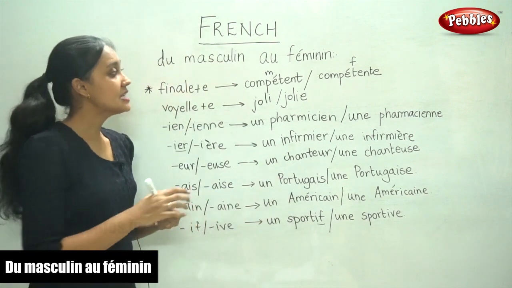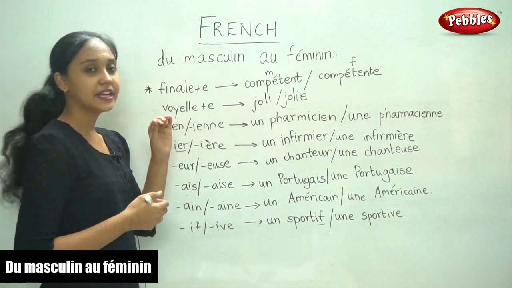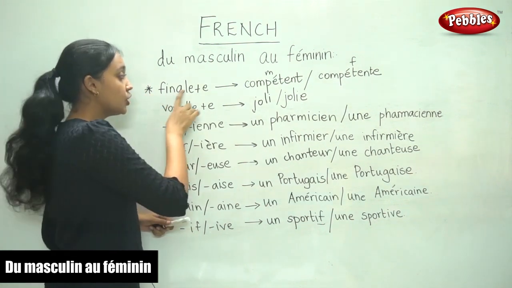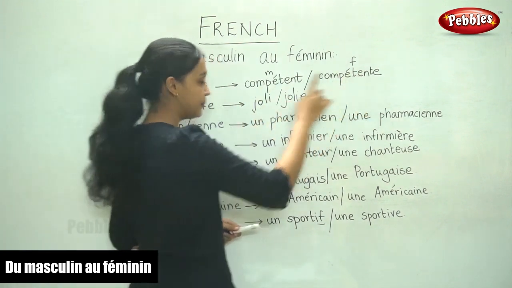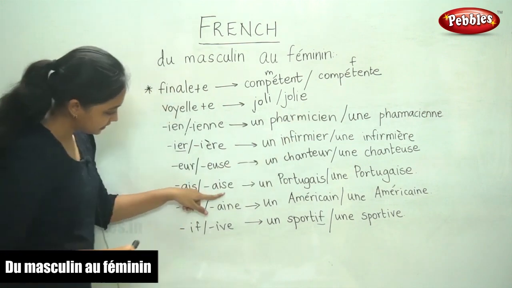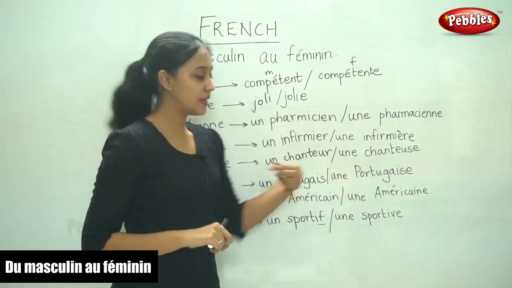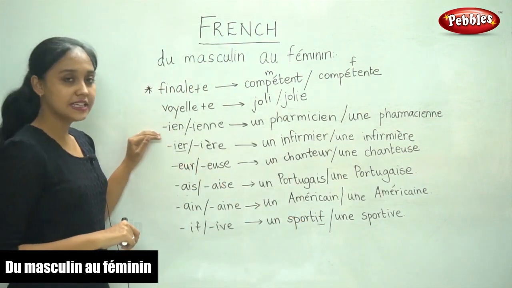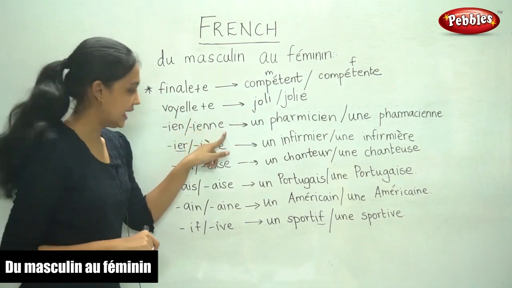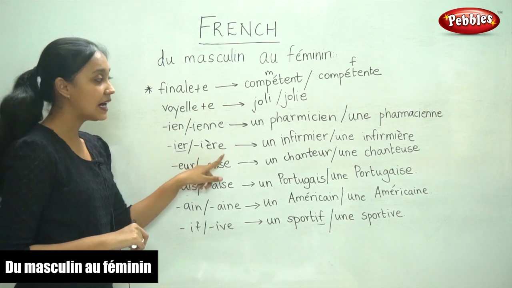So these are some examples of how you would write the feminine form of the words. In most cases, you just add an E. See, in the first two cases, and then in these two cases. So you only add an E to make it feminine. In the other cases, IEN becomes IENNE, IER becomes IERE.